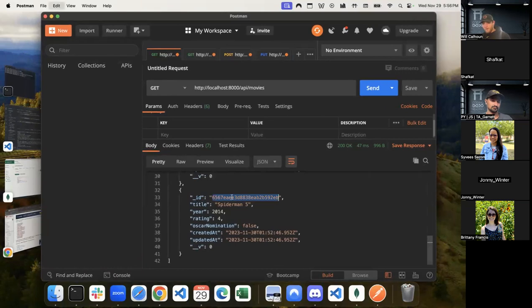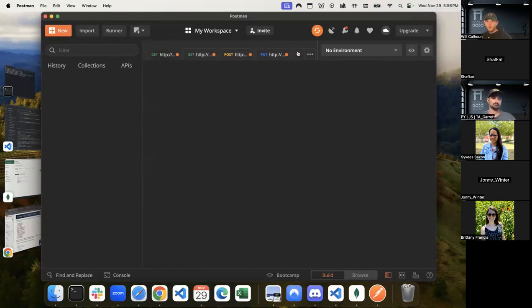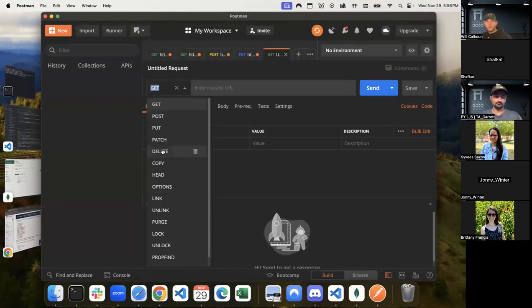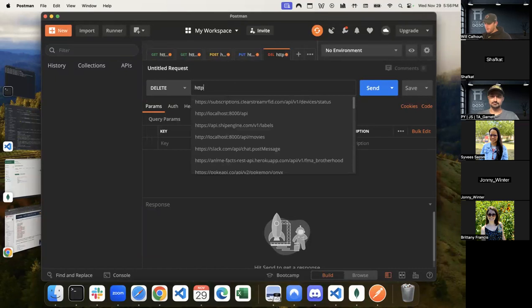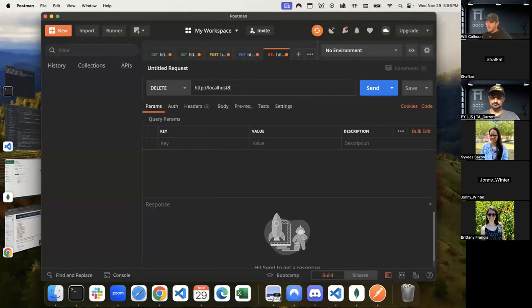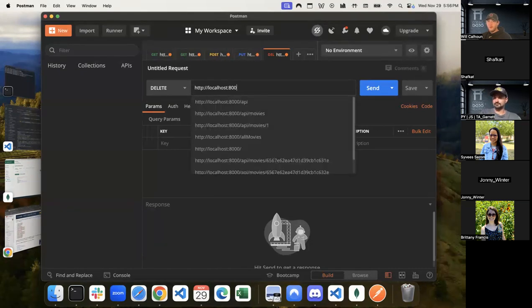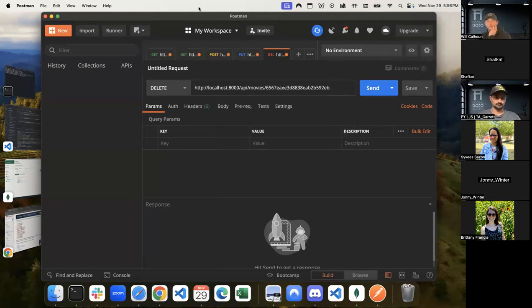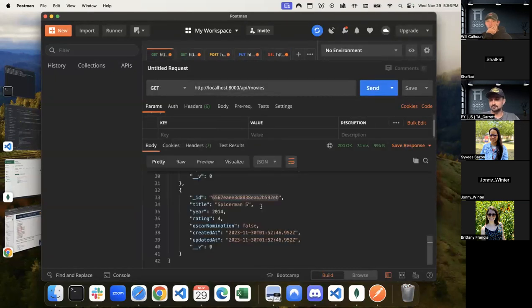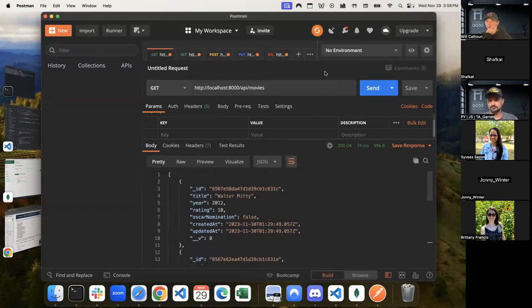Let's get this Spider-Man 5. Let's say it was the worst movie we've ever seen. Let's do one more. It is a delete. All we have to do is say http://localhost:8000/API/movies/ID. And just to show before, if I run this, we get Spider-Man 5 and all the other ones.